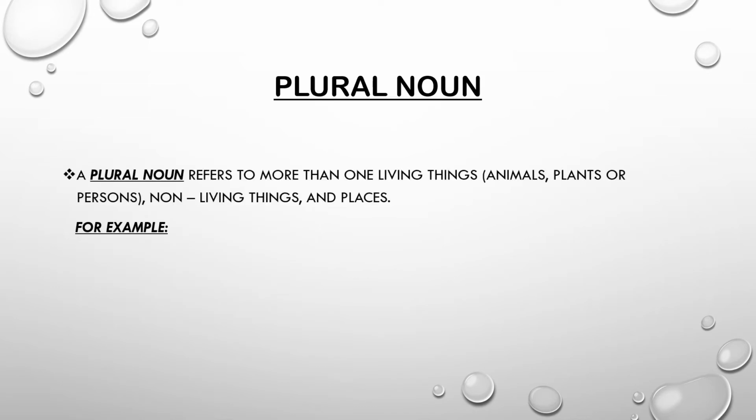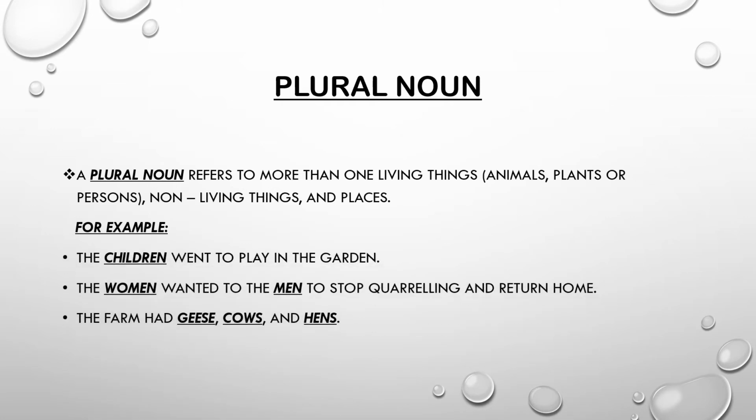Plural noun specifies more than one thing: animal, plants or person, again either living or non-living. For example, the children went to play in the garden. In this sentence, children is a plural noun as it is clarifying that there is more than one child. And in the same way, women and men with E, that is WOMEN or MEN, shows that there are more than one woman or man. Likewise, geese, cows and hens are showing plural nouns here.